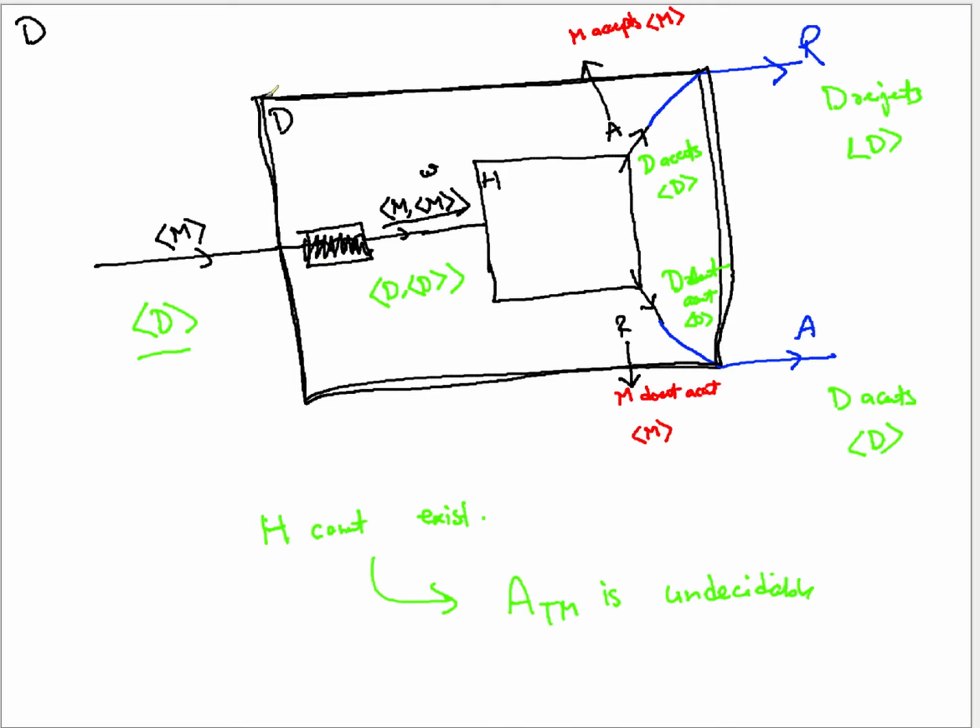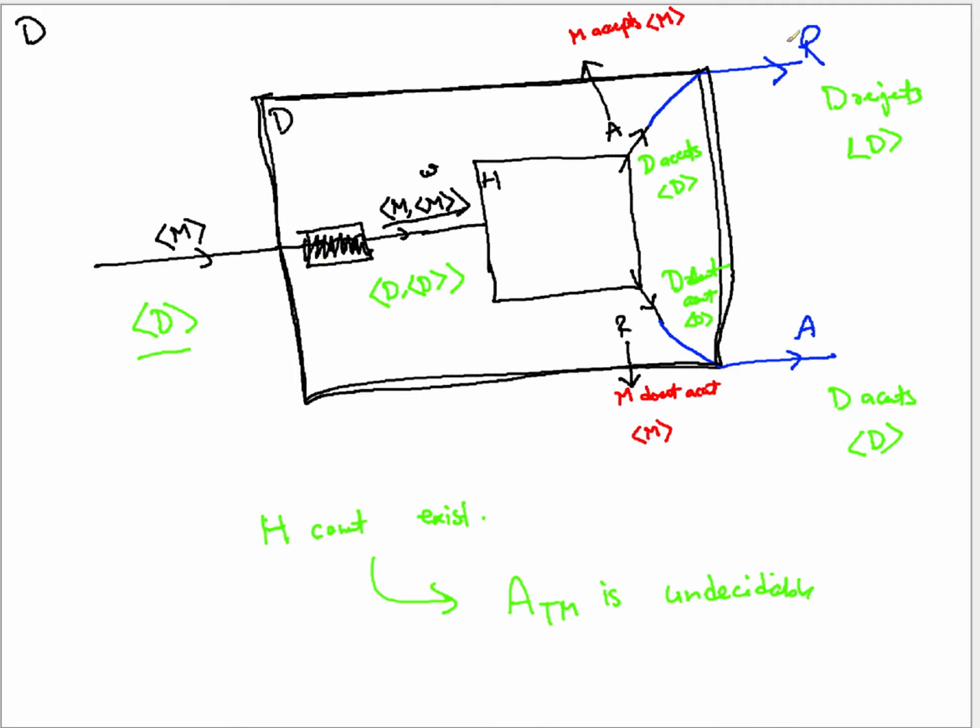Now we said that we are the designer of D. Correct? Whenever this H is going to say accept, my D is going to say reject. And whenever H is saying reject, my D is going to say accept. Now you can ask, why are we doing that? We are constructing a machine, so we can do anything. We can say accept here, reject here, or we can say the flip of this. We are building a machine, so one cannot question why we are doing that. But by doing this, what we gain, that is the interesting part.